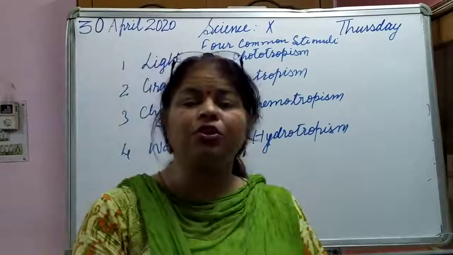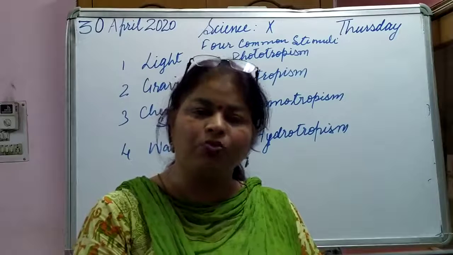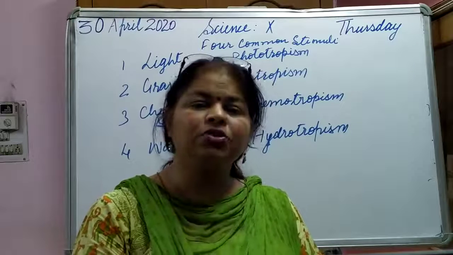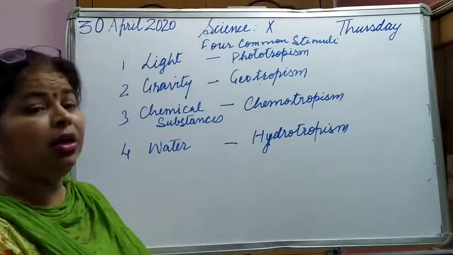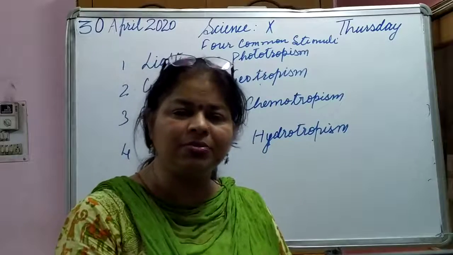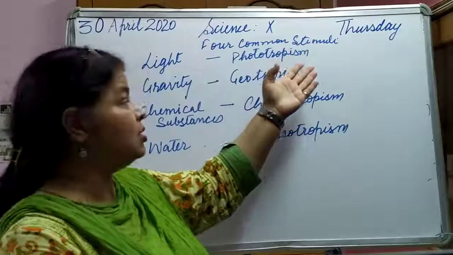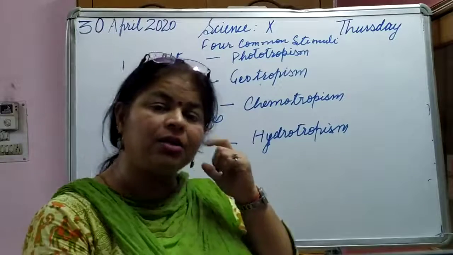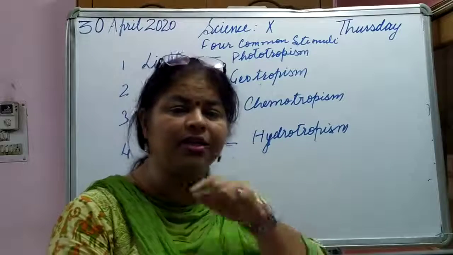So the question for today is: what are the two different types of movements taking place in plants? First you name them, then you write short notes on them. Then you write about the tropic movements. How many types of tropisms are there? On the basis of the common stimulus, how many types of stimuli are there to which plants respond? This is how you are going to do the question and read the chapter.